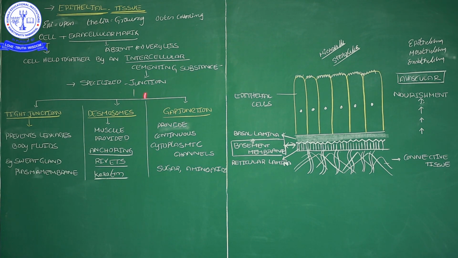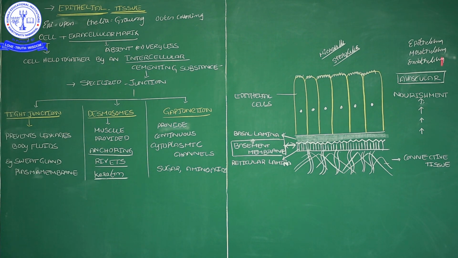I will tell you an example: our school is bordered by a compound wall. By the compound wall, no one can enter inside, but the compound wall has entry and exit places. Through the entry and exit places we enter inside and go outside. Like this, gap junctions also give chances for cytoplasmic channels. Going by the necessary situation, substances will enter or exit.